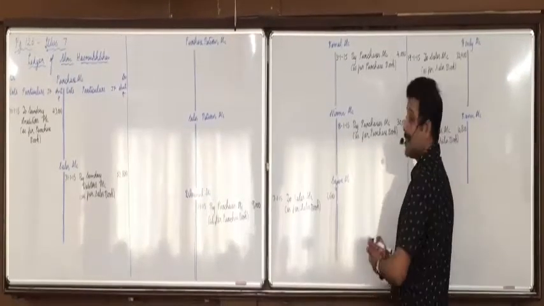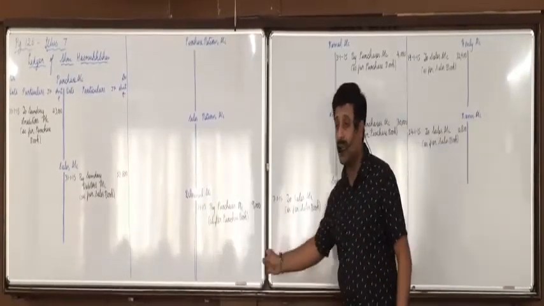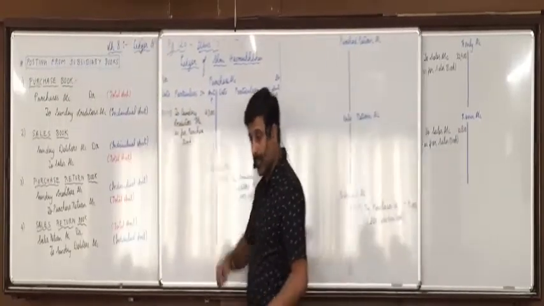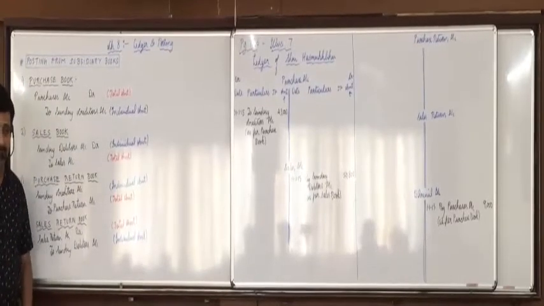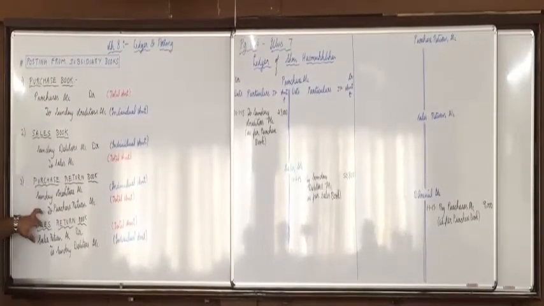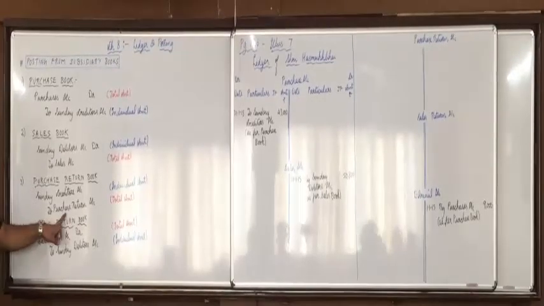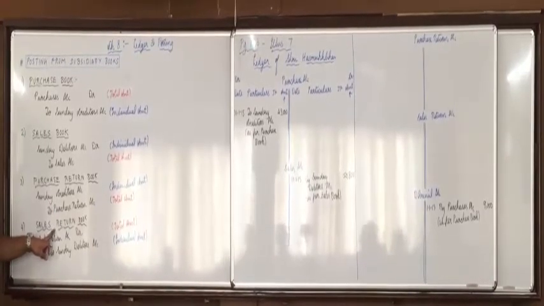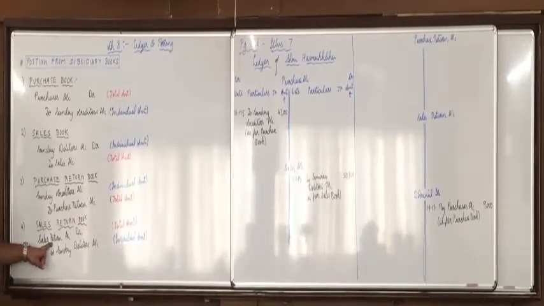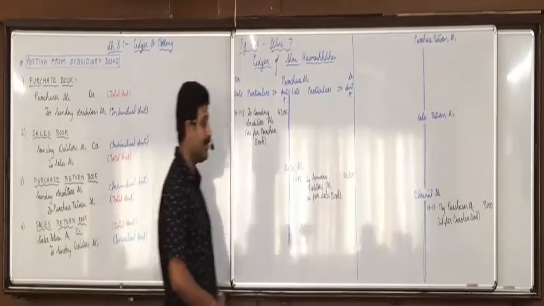Any confusion in this? So all of you will try on your own for the last two now. I'll give you 5 minutes, then I'll do it on the board. Last two means: in the purchase return book, when you do the posting, first do it in the purchase return account, then do it in the creditors account. Same way for sales return from the sales return book, first do it in the sales return account, then do it in the sundry debtors account. So try it on your own, everyone.